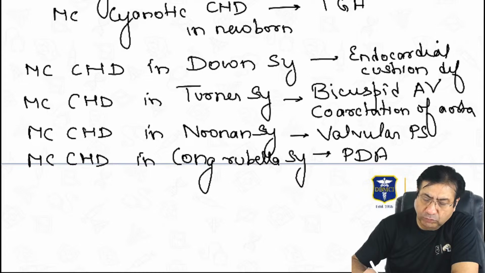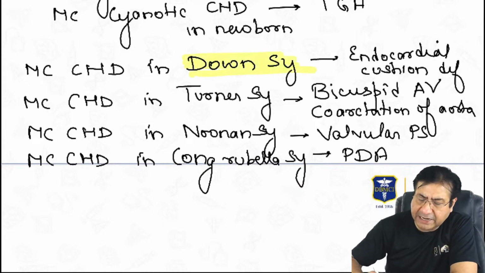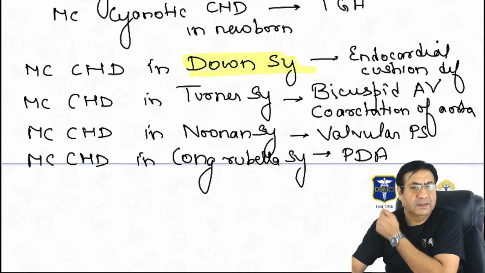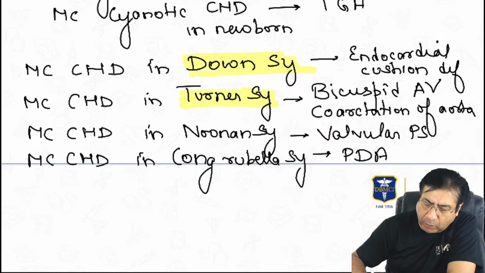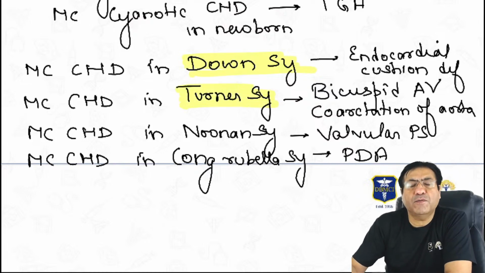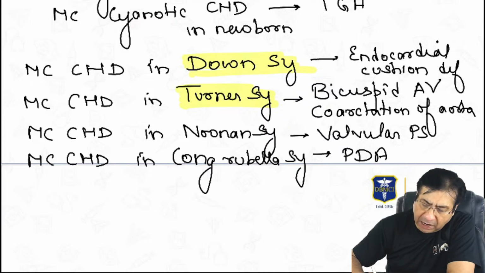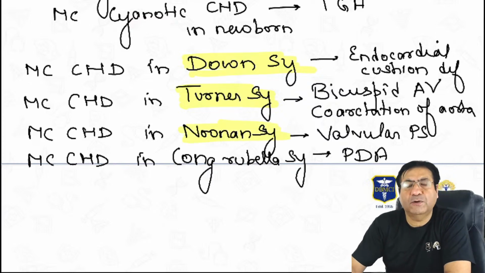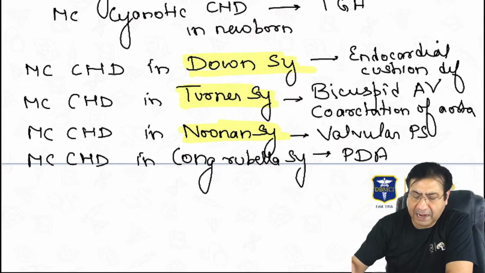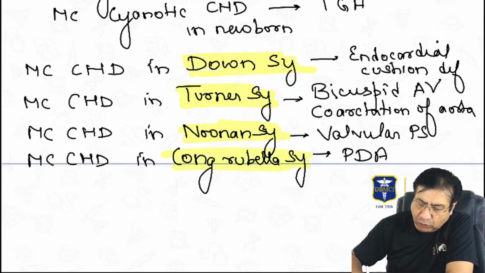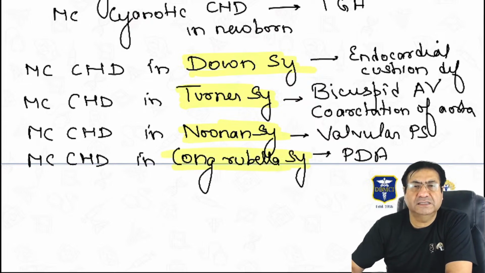So in Down syndrome, the most common congenital heart defect is endocardial cushion defect. In Turner syndrome, the most common congenital heart defect is a type of aortic stenosis, which is called a bicuspid aortic valve. And a second heart defect, which is very commonly seen in Turner syndrome, is coarctation of aorta. Then the most common heart defect seen in Noonan syndrome is valvular pulmonary stenosis. And the most common heart defect seen in congenital rubella syndrome is patent ductus arteriosus.